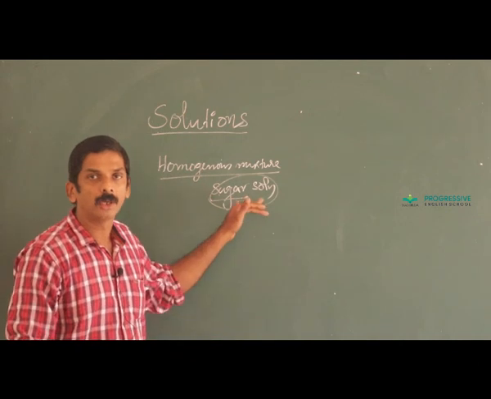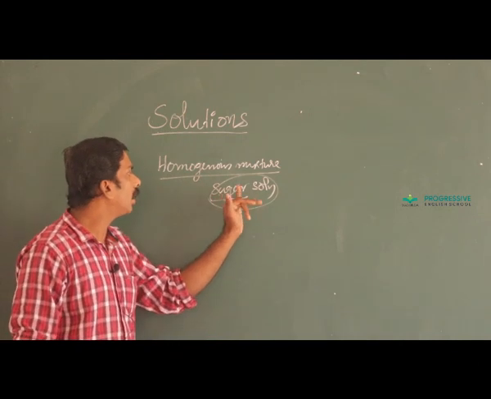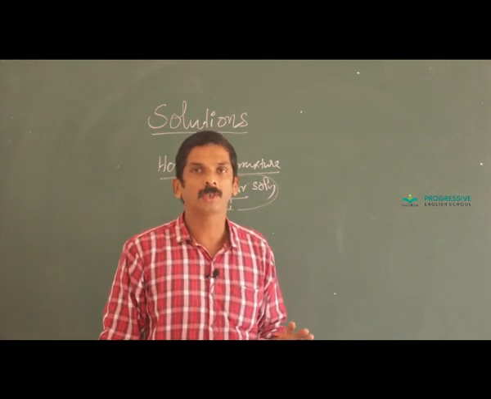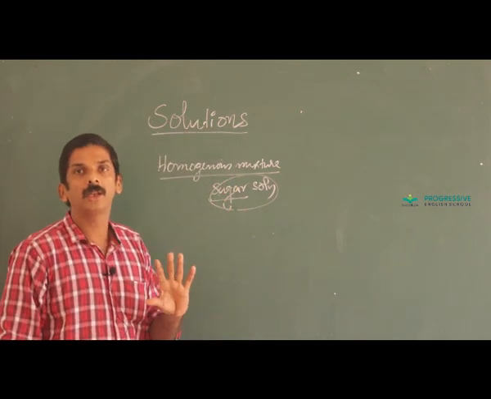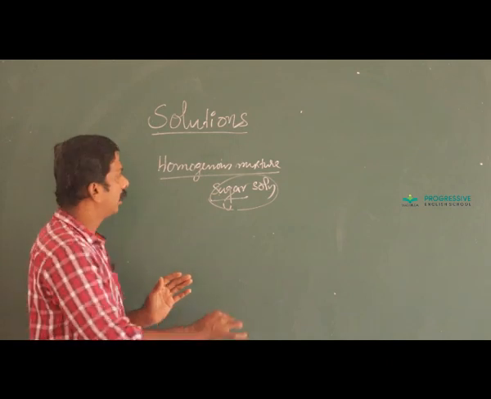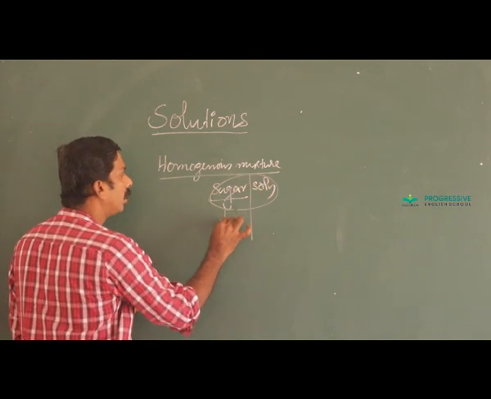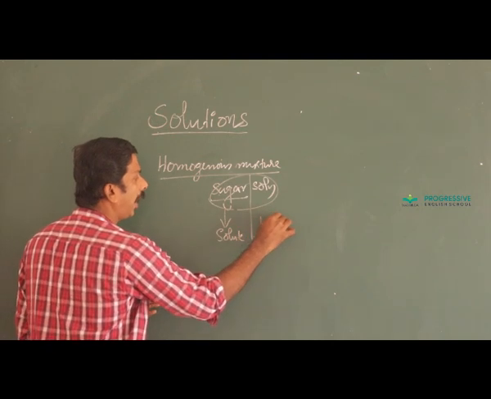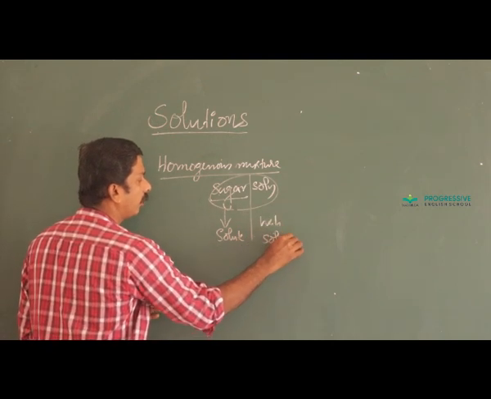Such a system is called a solution. And in a solution, the component present in smaller amount is called a solute, while the other in larger amount is called a solvent. That is, in sugar solution, sugar is the solute while water acts as the solvent.